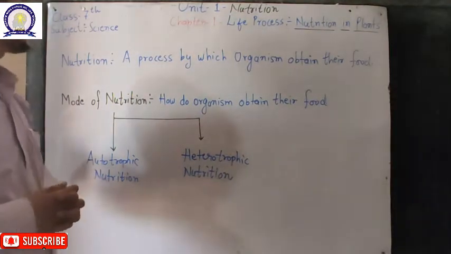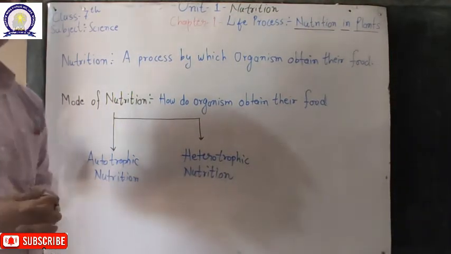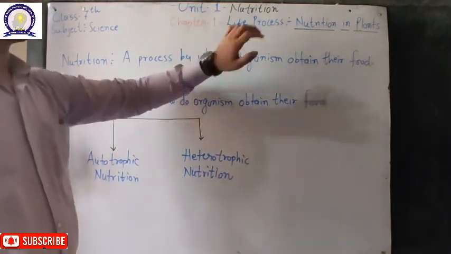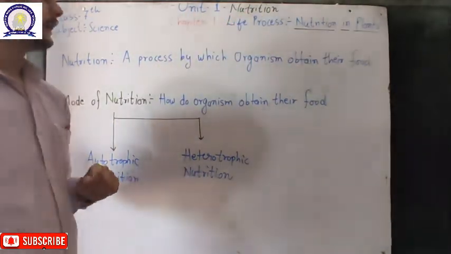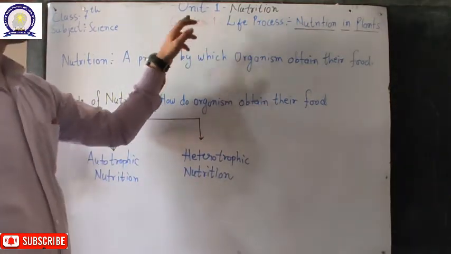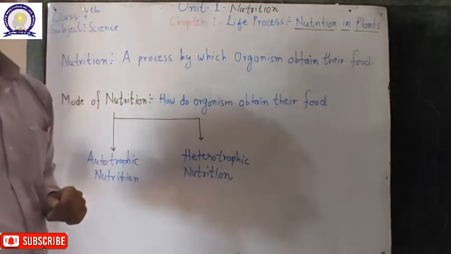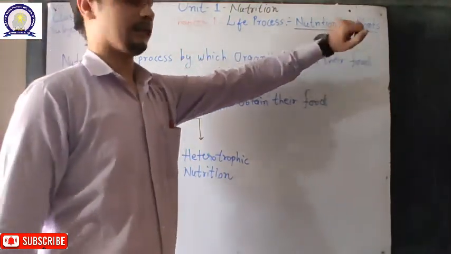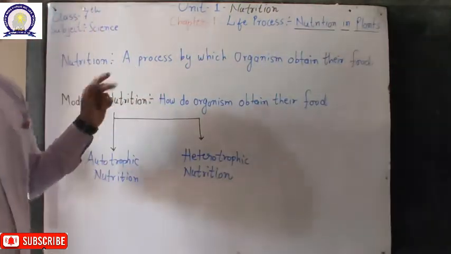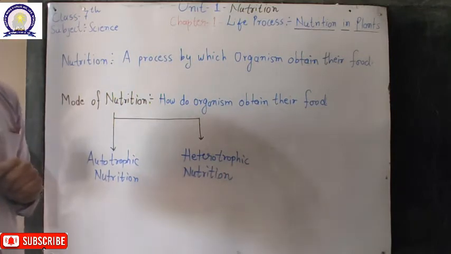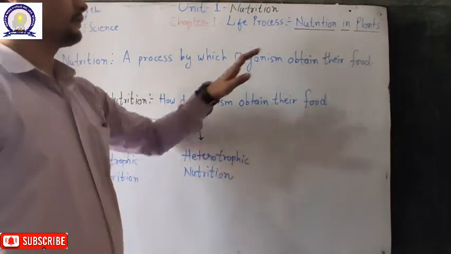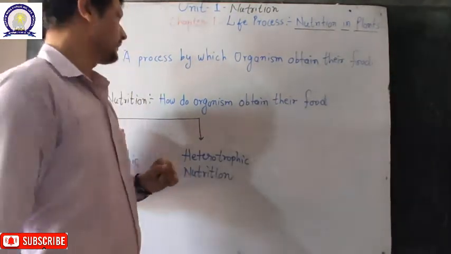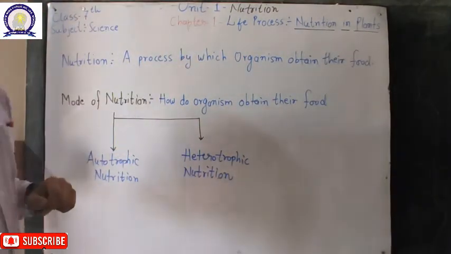Today we are discussing class 7 science, and we will start with Unit 1, that is nutrition. Unit 1's chapter number 1 is life process, and its heading is nutrition in plants. There will be another chapter in this unit, chapter 2, in which we will discuss nutrition in animals. So let's start with today's topic, nutrition in plants.